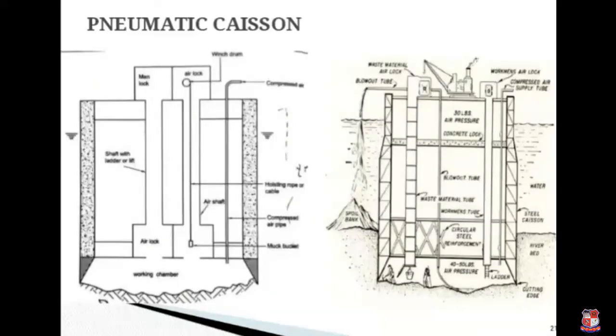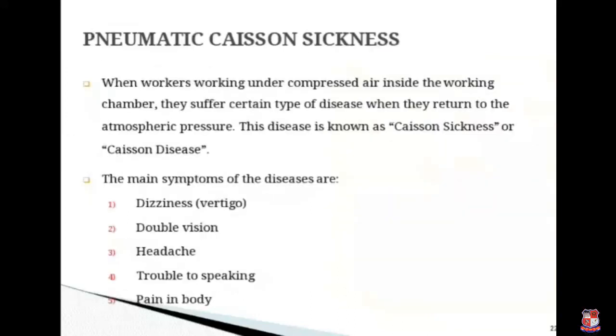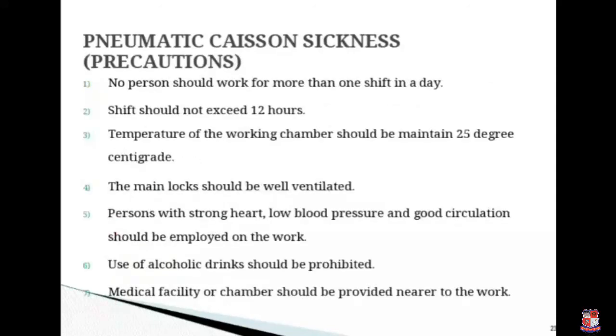So this is the diagram of the pneumatic caisson. You can see that in the image. Next, pneumatic caisson sickness. When workers work under compressed air inside the working chamber, they suffer a certain type of disease when they return to atmospheric pressure. This disease is known as caisson sickness or caisson disease. The main symptoms of the disease are dizziness or vertigo, double vision, headache, trouble speaking and pain in the body.